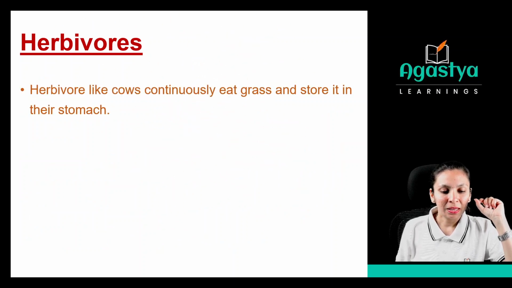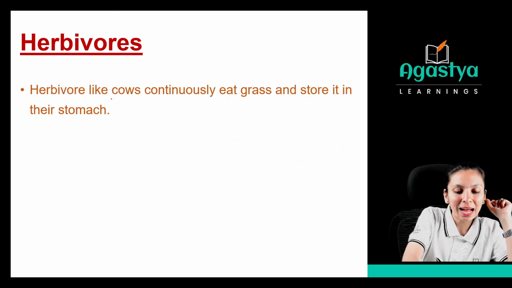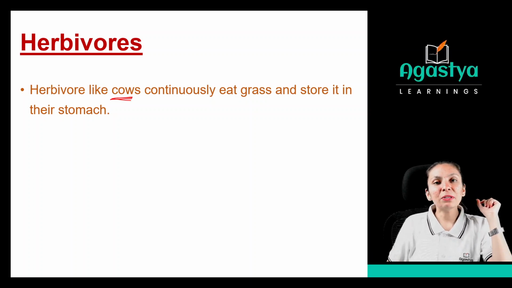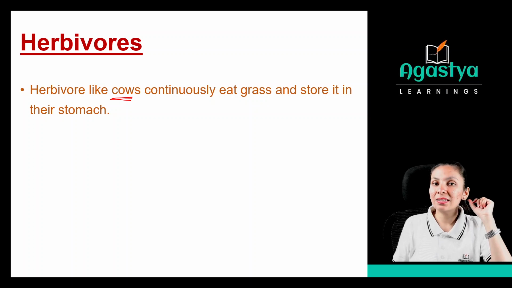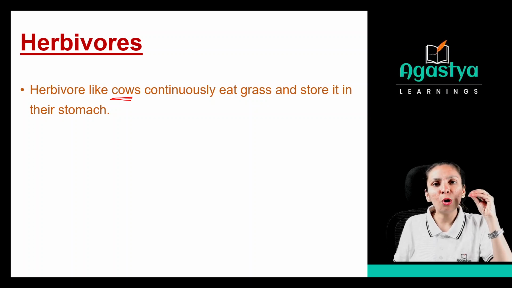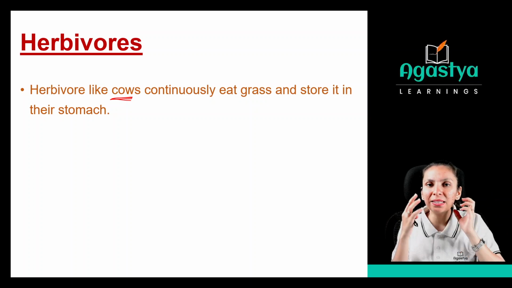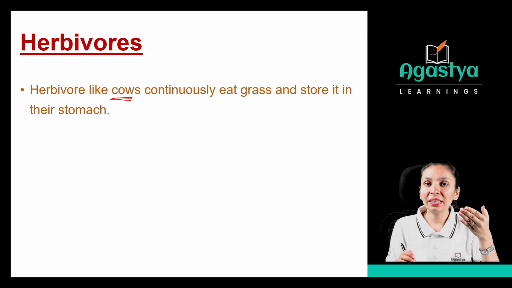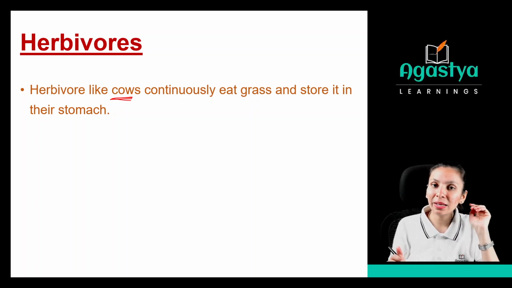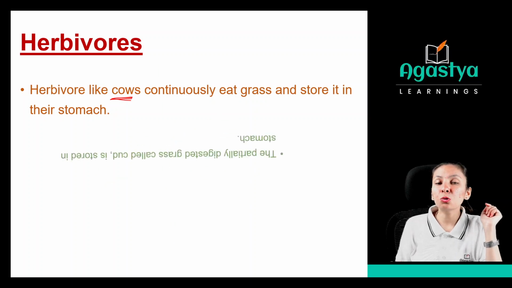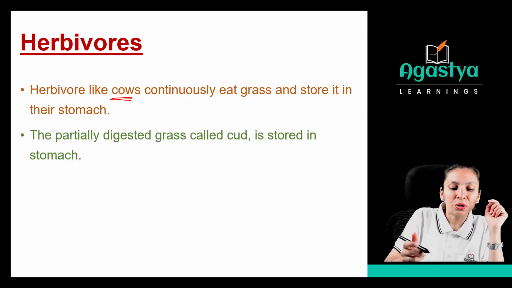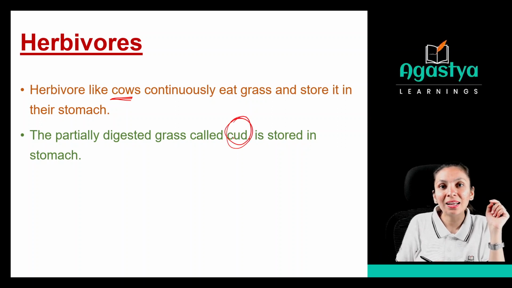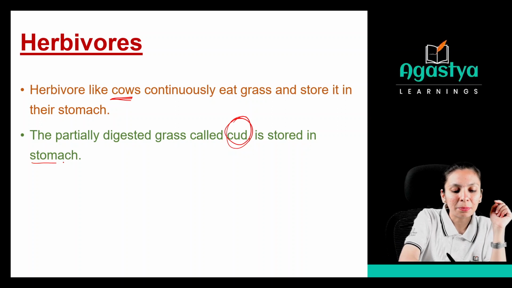These are the types of teeth which are present in the herbivores. Now see, we have herbivores like cows. So now we are talking about the cows, which continuously eat grass and store it in their stomach. Whenever you observe cows, they will be chewing something, they will be eating something. So first they will chew it, and afterwards the food gets digested in their stomach. And they store their food in the stomach also. Now the partially digested grass is called cud. What did you say? Cud. It is stored in their stomach.